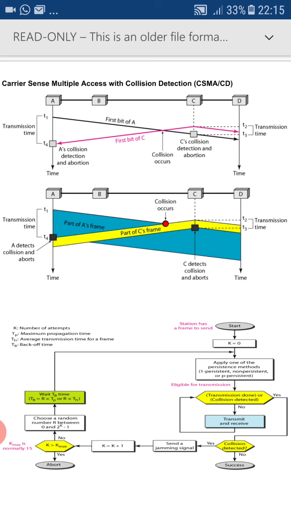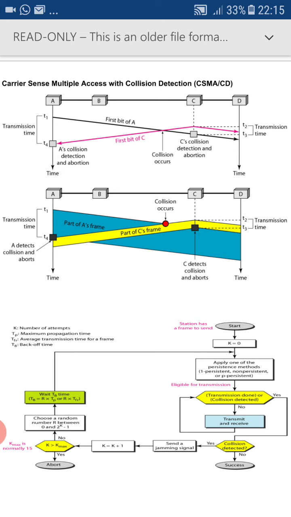Hence C senses the medium as idle. But at time t3, collision is detected by node C. When collision is detected, then node C will send a jamming signal to nodes A, B, D which are sharing the same medium and abort its transmission.